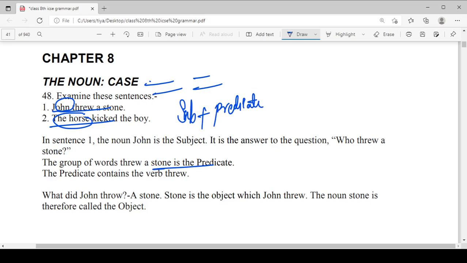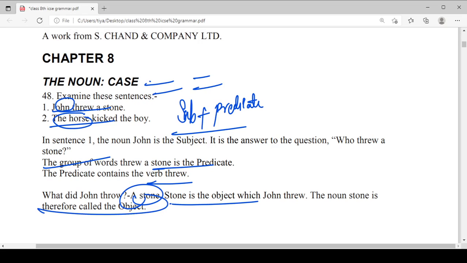In your previous years you already learned this structure. In this way the group of words threw a stone is the predicate, and the predicate contains the verb threw. What did John throw? John threw a stone. So stone is the object of which John threw. The noun stone is therefore called the object.